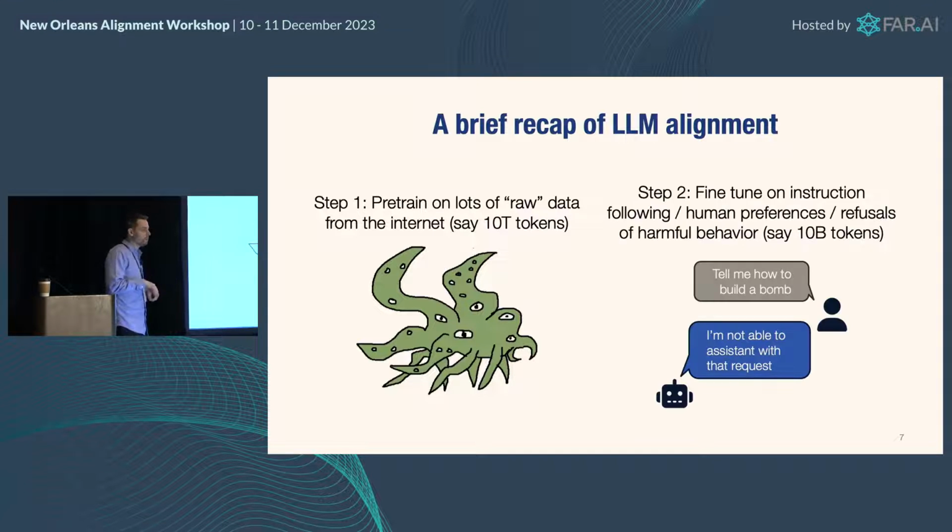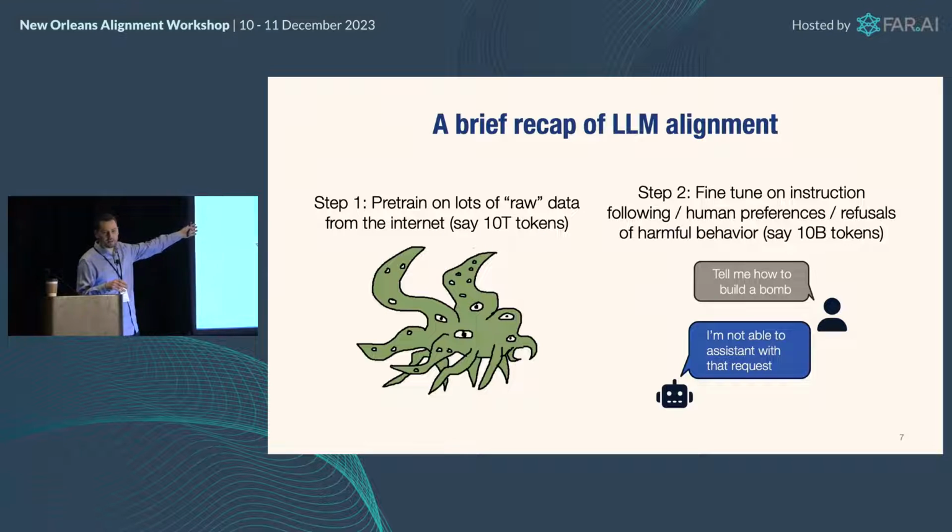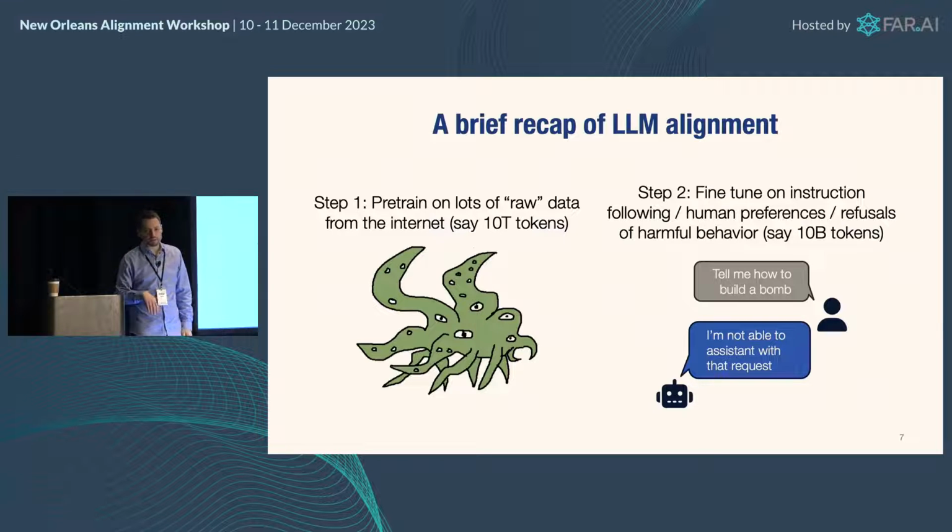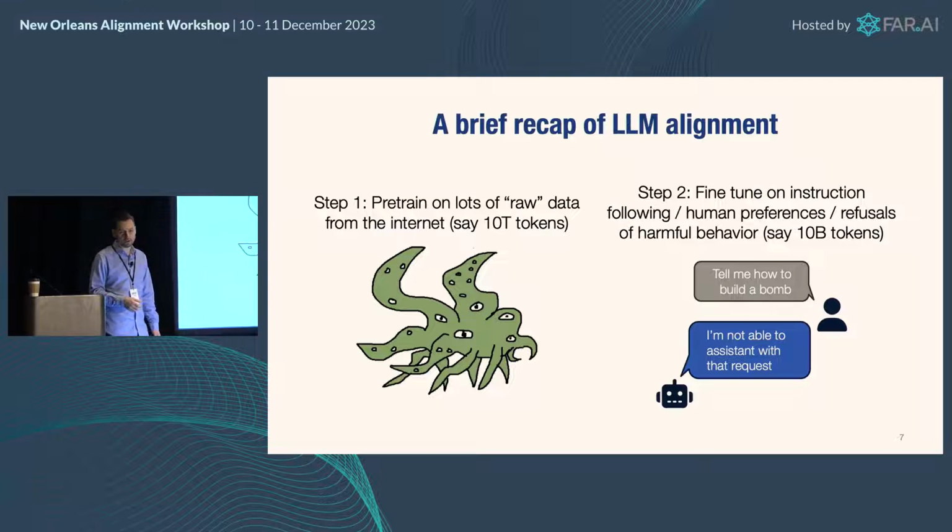And step 2, the problem of course is that there's lots of knowledge on the internet that you don't want to just verbatim repeat or make connections with and demonstrate certain harmful behaviors. And so then we fine tune on more specialized data. This data often includes things like instruction following and human preferences. But it also includes things like refusals to generate harmful content, right? So you have in your fine-tuning set some examples of saying, tell me how to build a bomb, and the system says, I'm sorry, I'm not gonna do that. And that's the right completion, and so that's how it learns to not do this.